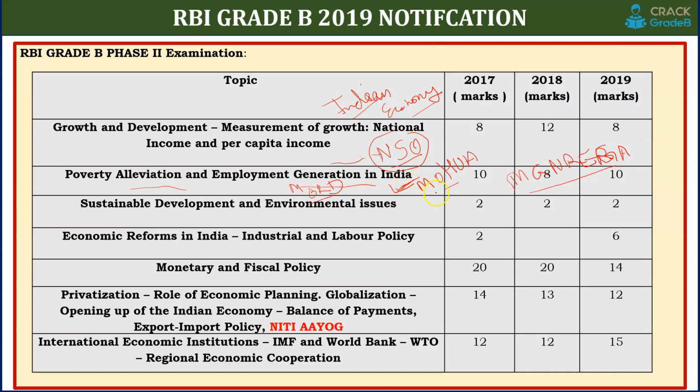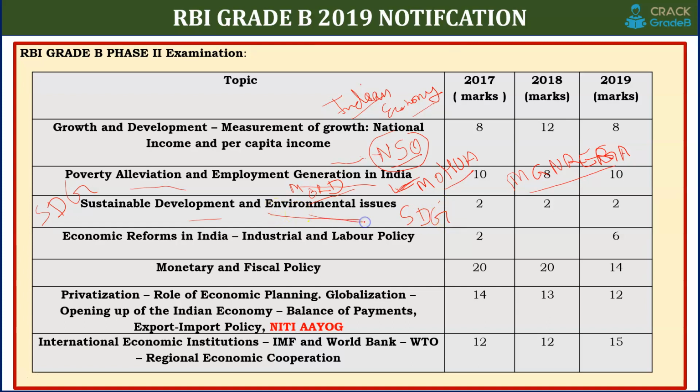So these are the main two ministries. Next is sustainable development and environmental issues. For sustainable development, you have to know the SDGs, Sustainable Development Goals by UNDP, the United Nations Development Programme, that is very important. The SDG index by NITI Aayog is very important.